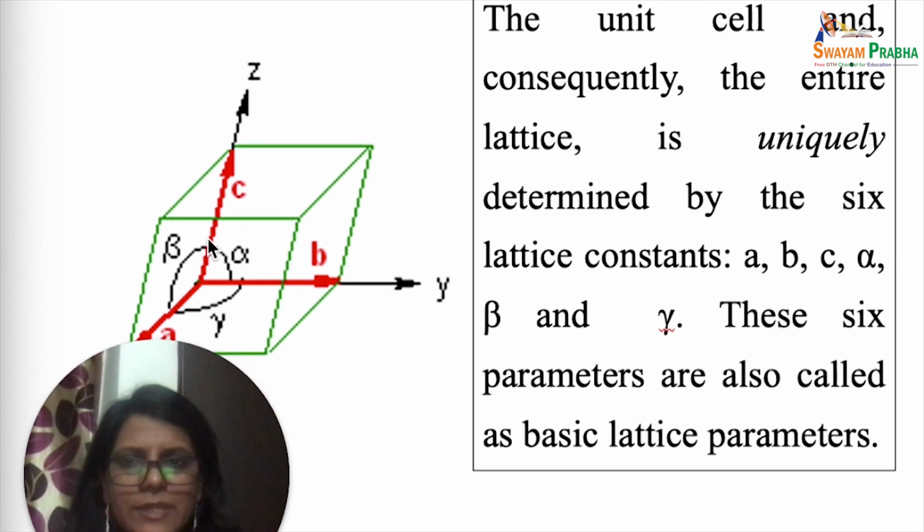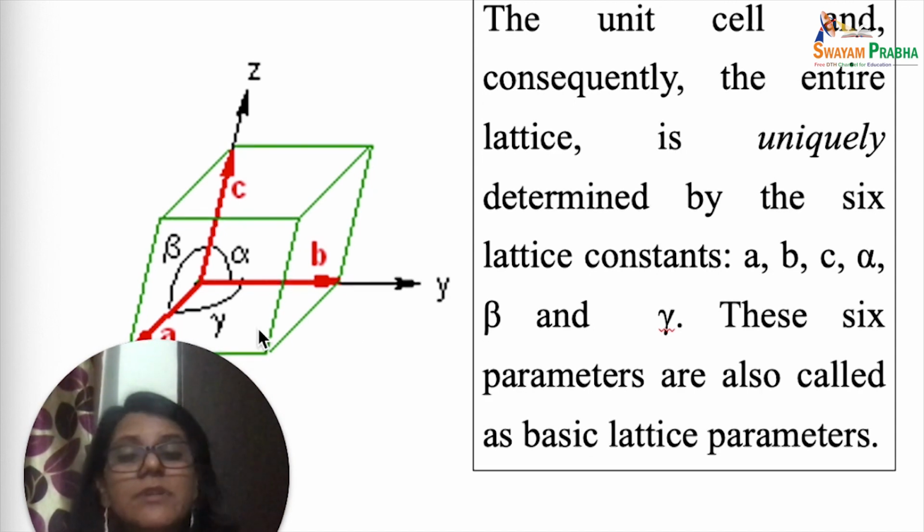The angle between the a and b axes, the angle between the b and c axes, and between the c and a axes are gamma, alpha, and beta. So the angle between a and b is gamma, which is opposite to c. The angle between b and c is alpha, which is opposite to a. The angle between a and c is beta, which is opposite to b. And these a, b, c, alpha, beta, gamma are together called lattice parameters or unit cell parameters.